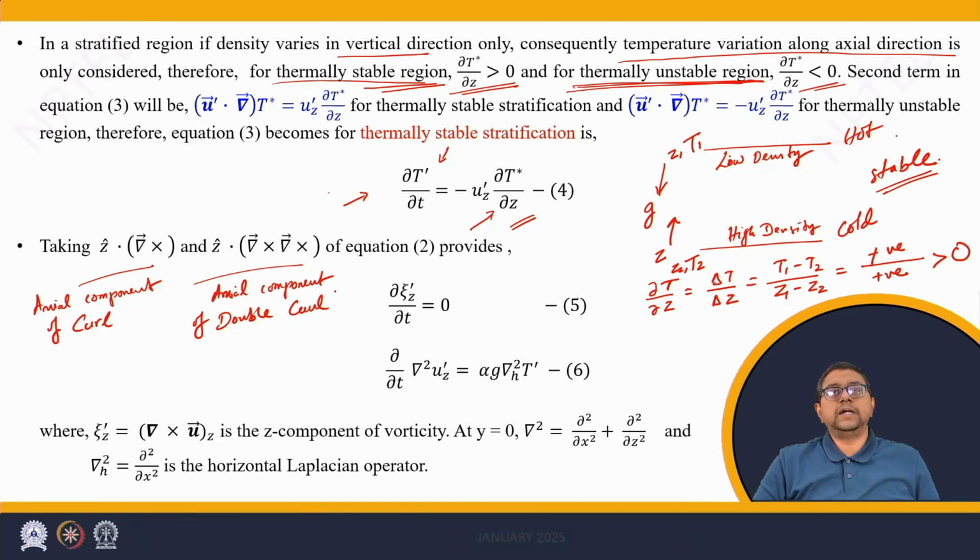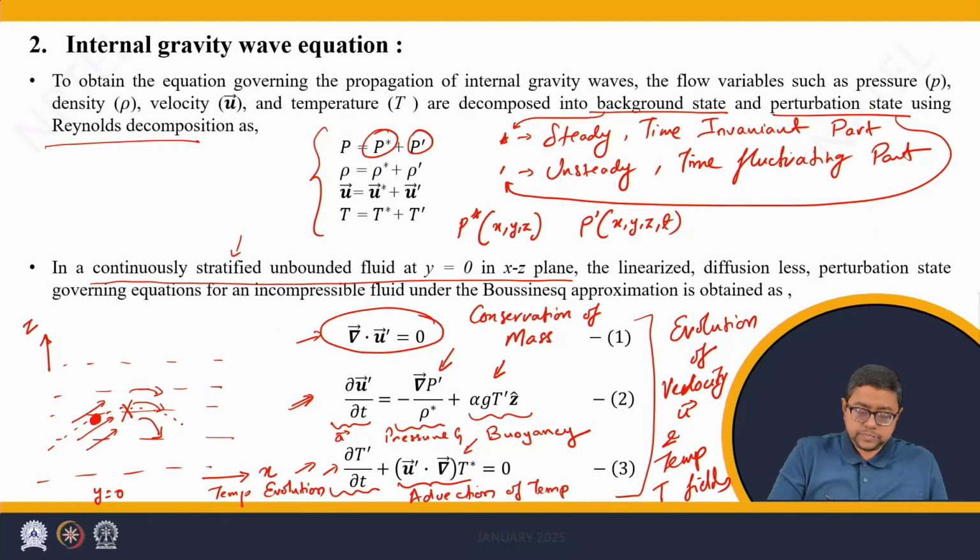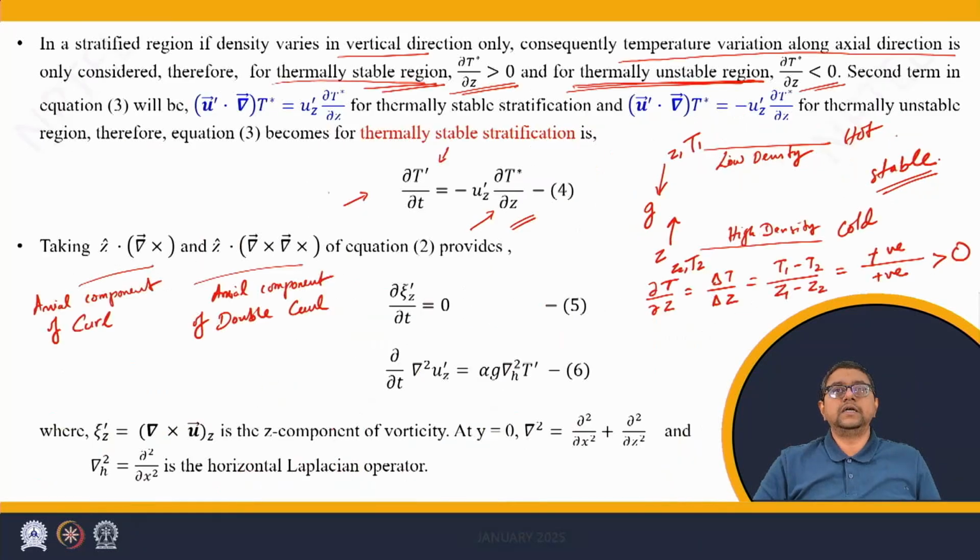The second operator is the axial component of double curl of equation 2. We have seen in previous lectures how to evaluate the curl. After evaluating the curl on this vector equation number 2, on both sides, we've obtained